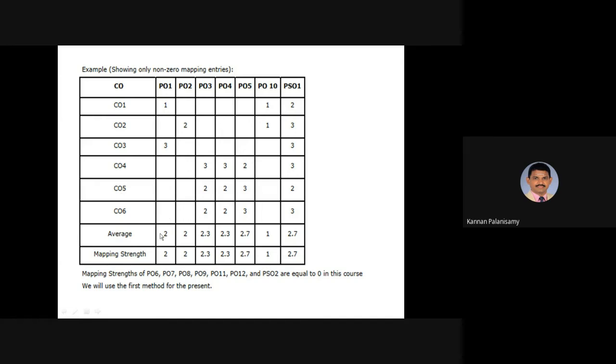So similarly, we have to take the average, but here only the POs reflected by these COs are shown here. Other POs are not shown. For example, you see PSO2 that is not shown, and PO 6, 7, 8. So those things are not shown, right? Then mapping strength, and this is 2, 2, 2.3. So in this way, we can calculate mapping strengths. Mapping strength of PO 6, 7, 8, 9, 11, 12, and PSO2 are equal to 0 in this course. So in this way we have to calculate the strength.